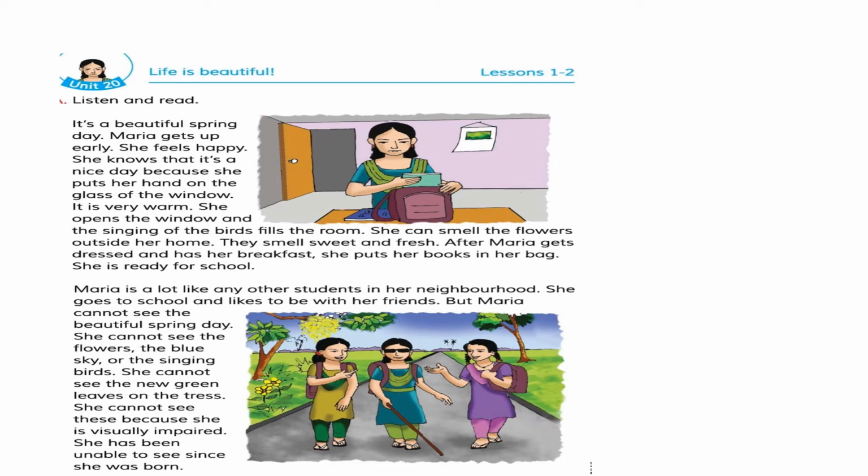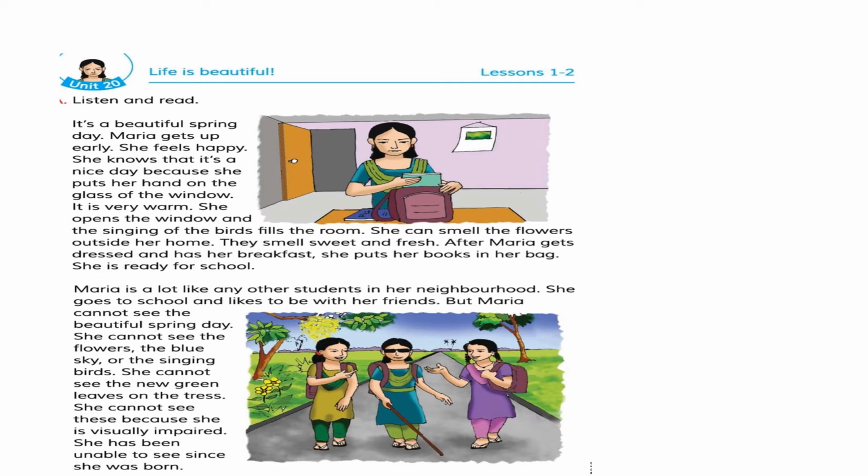After Maria gets dressed and has her breakfast, she puts her books in her bag and she is ready for school. What do you do when you wake up from your bed? You get ready for school and Maria is also getting ready for her school. So Maria is a student. Maria is not like any other students. She is not like other students in her neighborhood. Neighborhood means প্রতিবেশী এলাকা. She goes to school and she enjoys being with her friends.